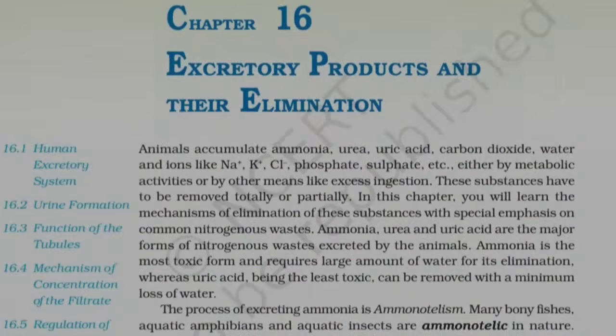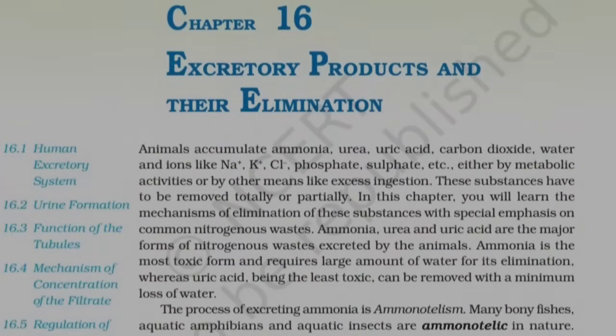These substances have to be removed totally or partially. In this chapter, you will learn the mechanisms of elimination of these substances with special emphasis on common nitrogenous wastes. Ammonia, urea, and uric acid are the major forms of nitrogenous wastes excreted by the animals. Ammonia is the most toxic form and requires large amount of water for its elimination, whereas uric acid, being the least toxic, can be removed with a minimum loss of water.